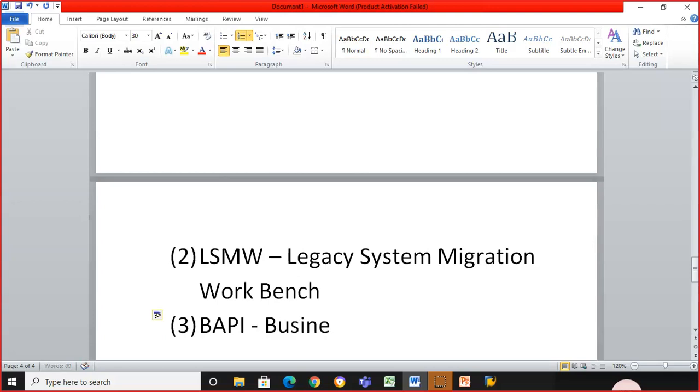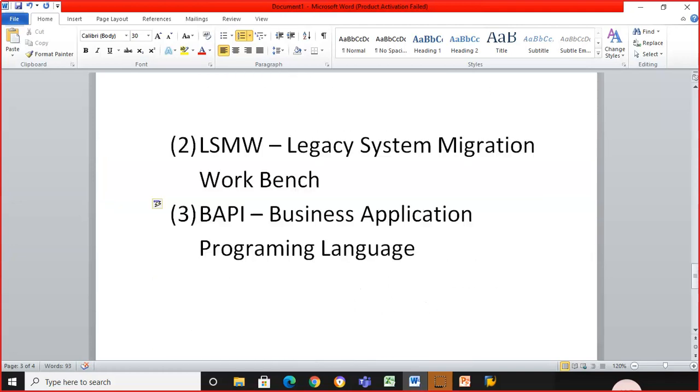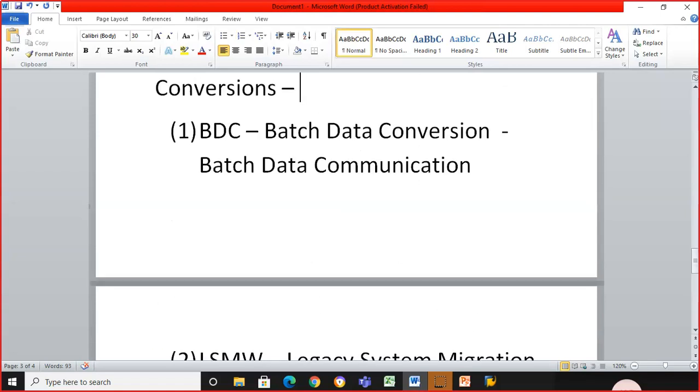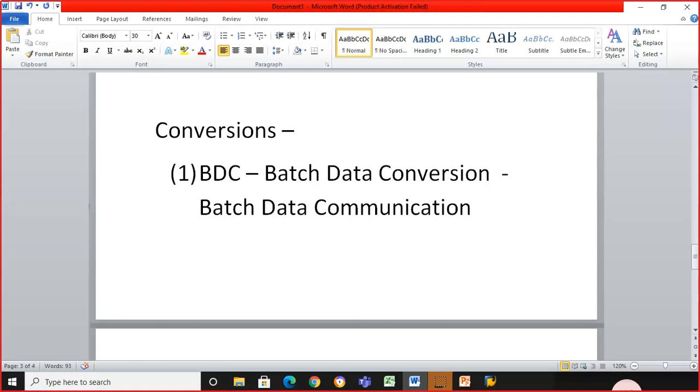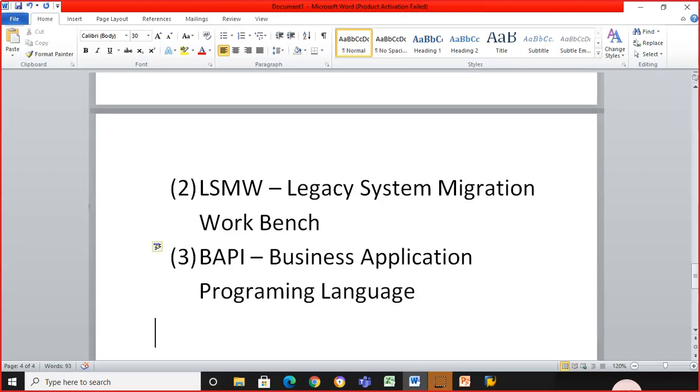BAPI stands for Business Application Programming Interface. Now, this is for conversion of data, and BAPI is a hybrid process, guys. It can be used for conversions, and it can be used for communication also. These are the various concepts that we use in conversions to get the data. In this we have something called the direct input method.